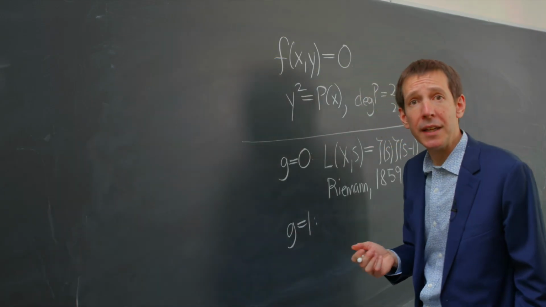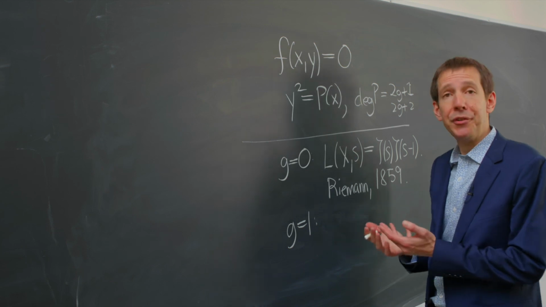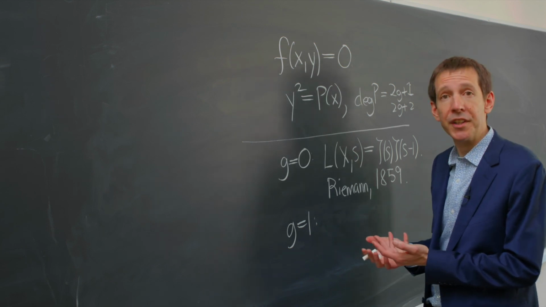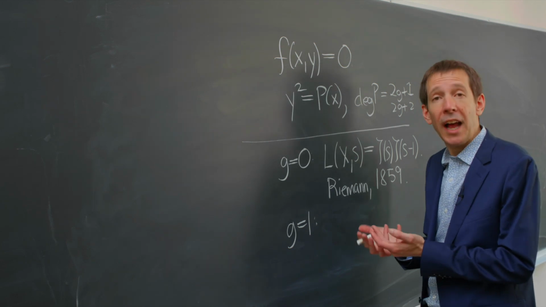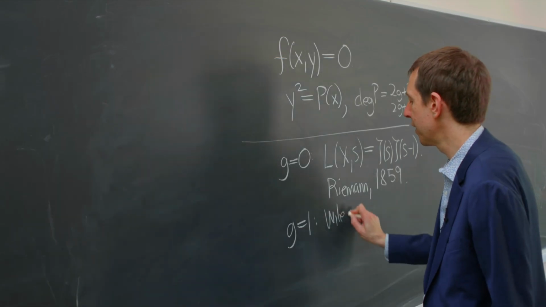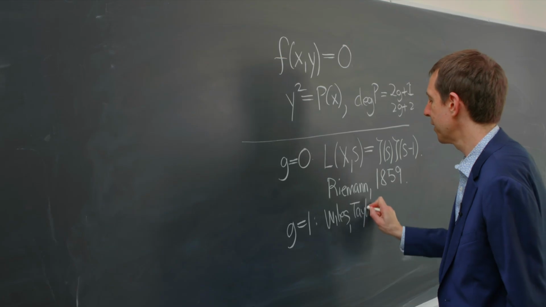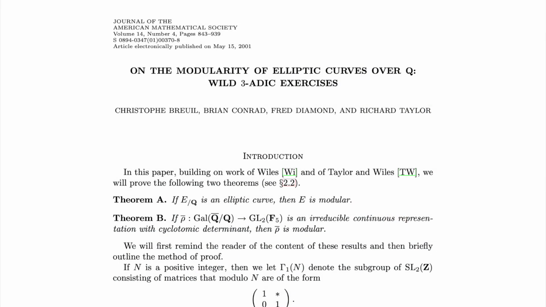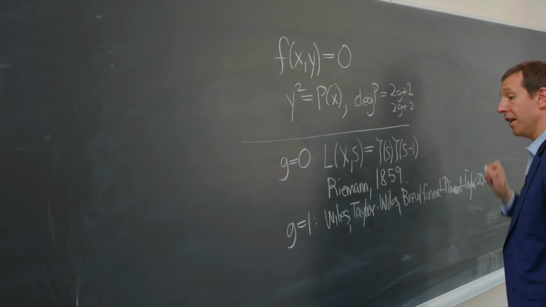When g is equal to 1, we're exactly considering the case of elliptic curves over Q. Hence, the full Hasse-Weil conjecture in this case follows from the work of Wiles, Taylor-Wiles, and Breuil, Conrad, Diamond, Taylor. That last work from 2001.